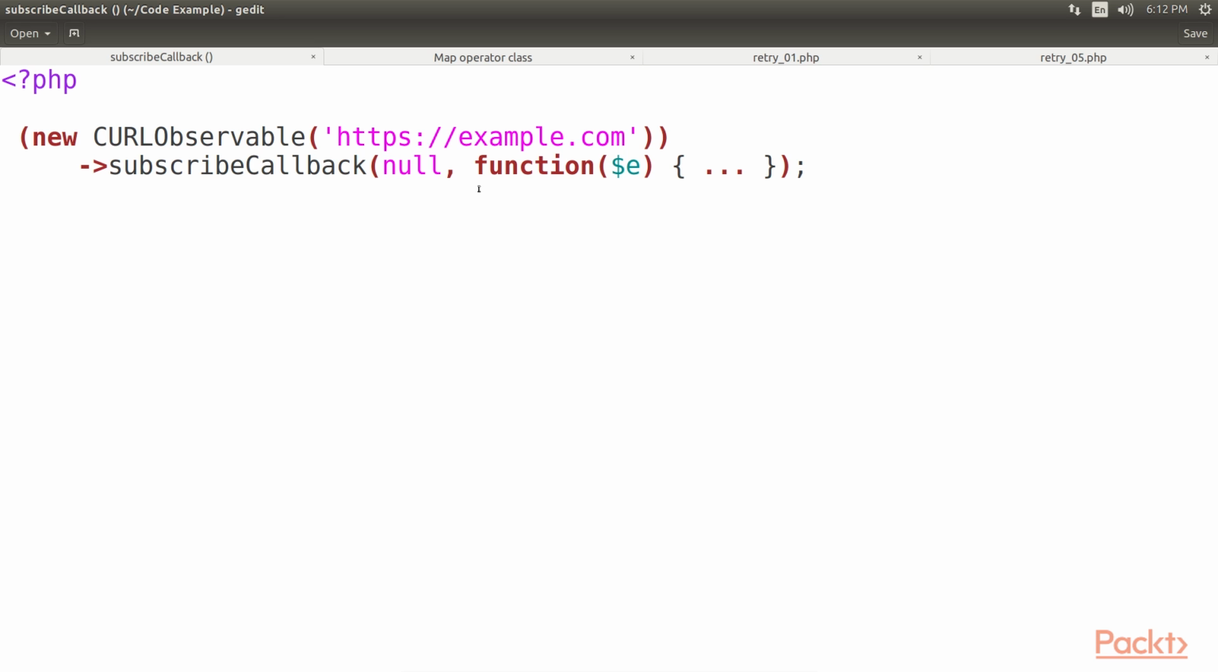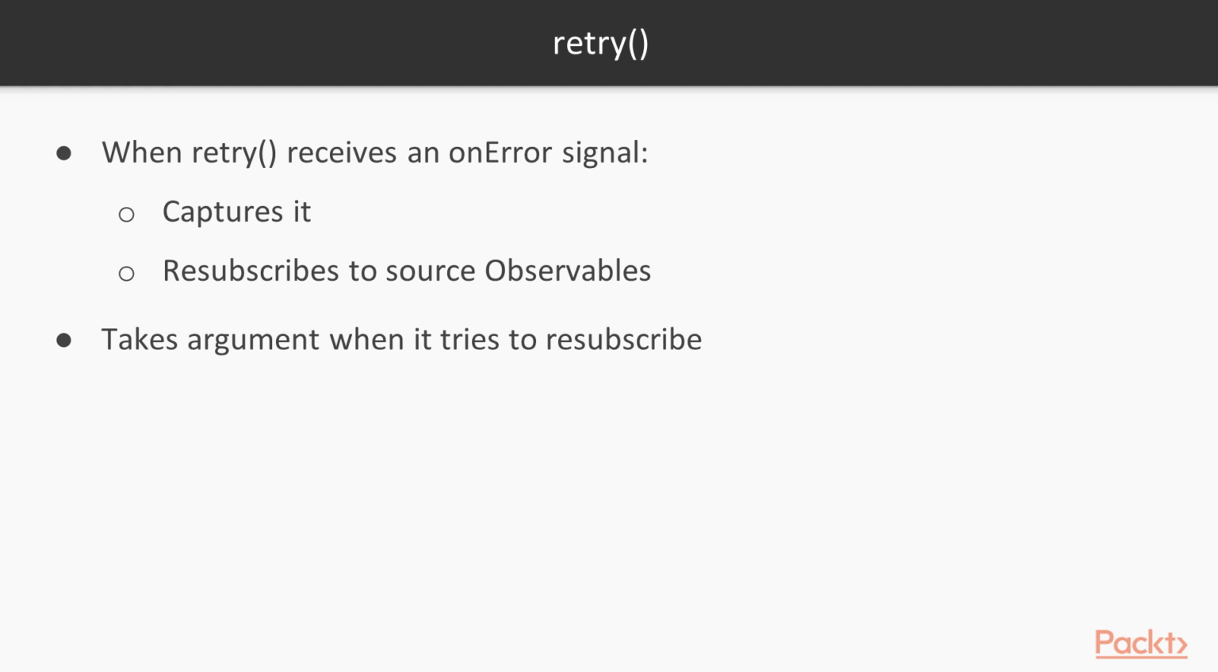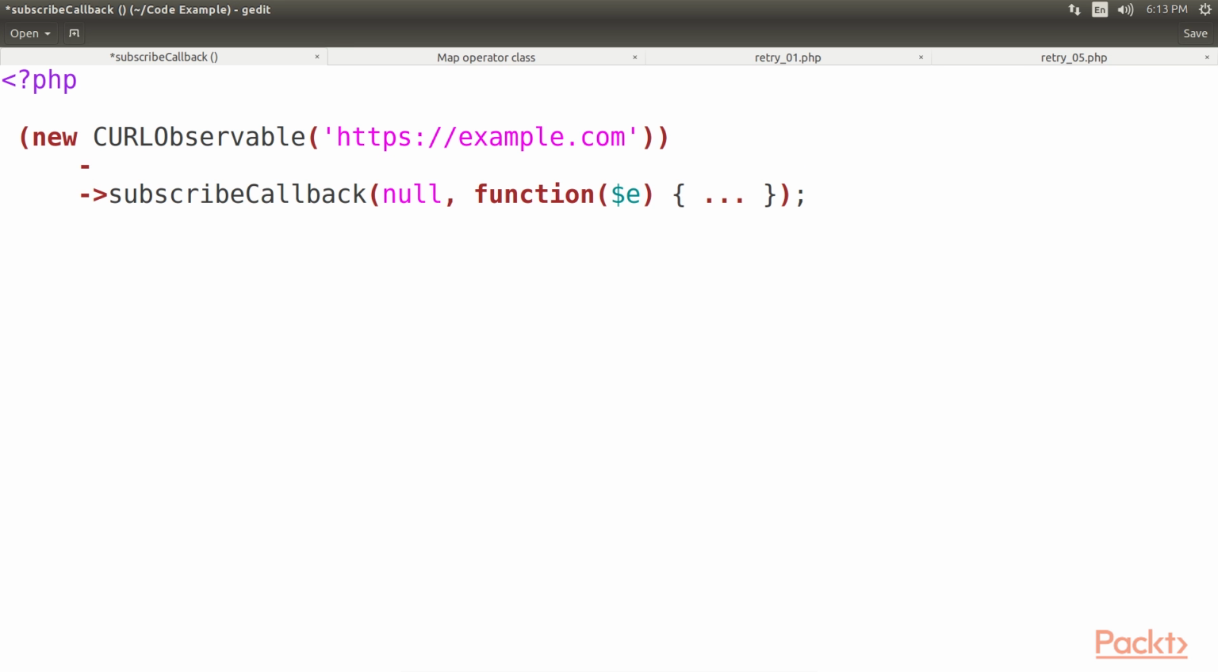Let's see an example. Subscribing only to onError signals is simple with the second parameter to the subscribe callback method. It is obvious that nesting another CURLObservable into the onError handler is probably not an option. This is exactly what the retry operator is designed for. When the retry operator receives an onError signal, it captures it and tries to resubscribe to its source observable. It takes as an argument the number of times it tries to resubscribe until it passes the error signal down the operator chain. Let's use the retry operator in the previous example.